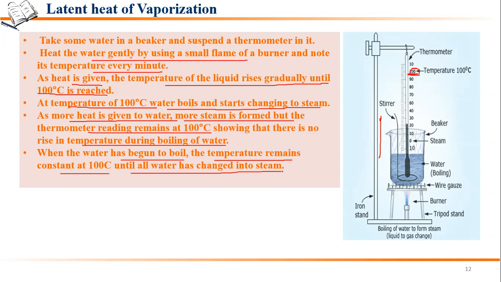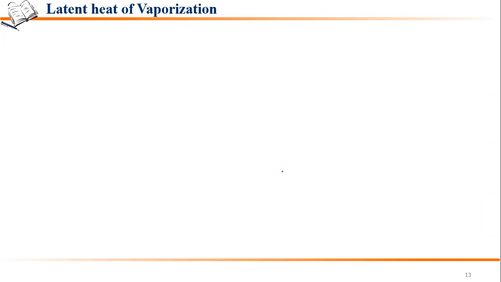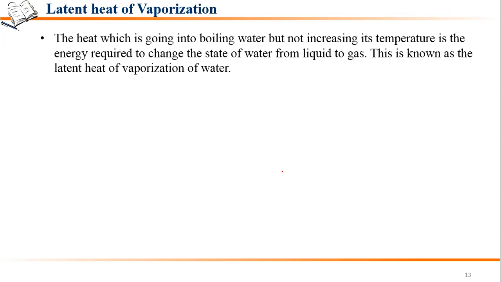Fine. So this is a simple experiment that we can perform. Now the heat which is going into boiling water, but is not increasing its temperature, is the energy required to change the state from liquid to gas, to overcome the forces of attraction between the particles. So this heat is used up in overcoming these forces of attraction between the particles.